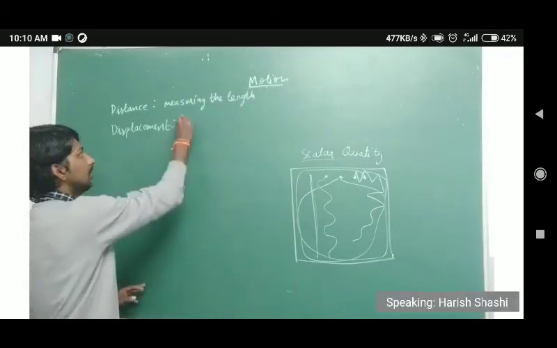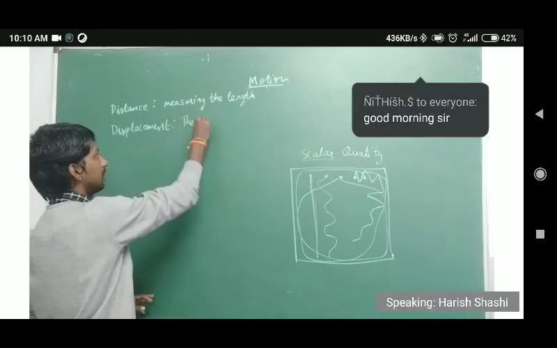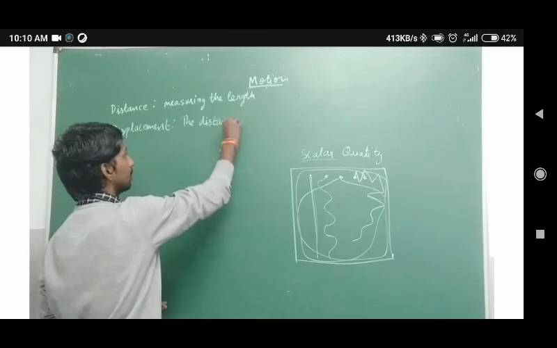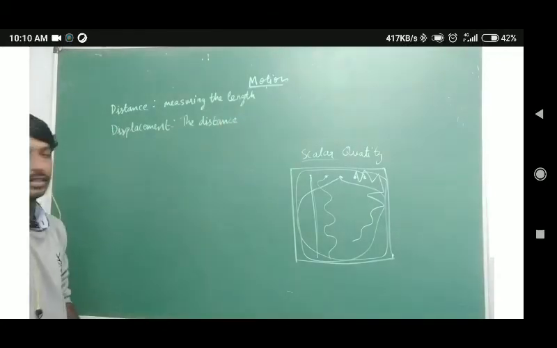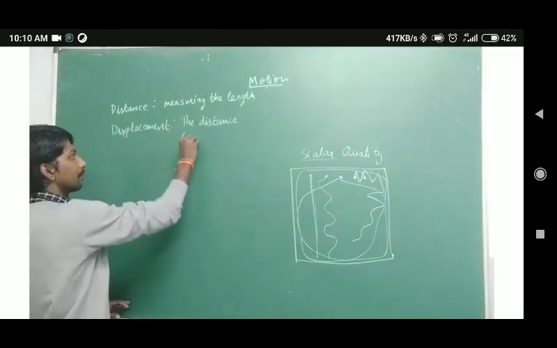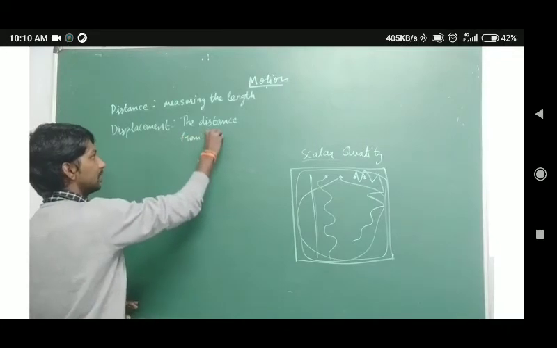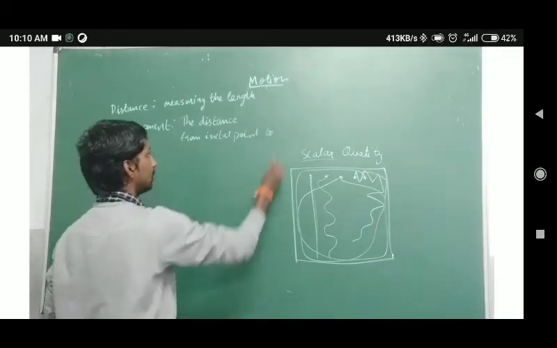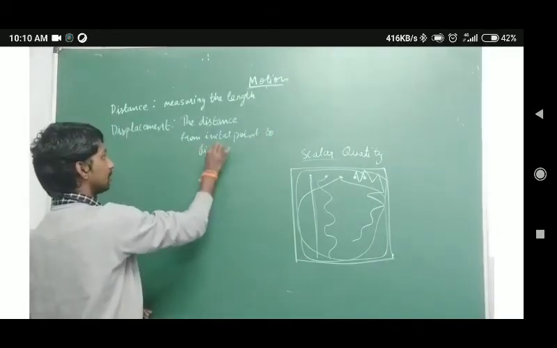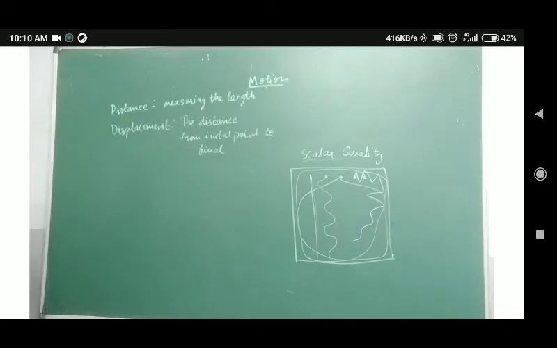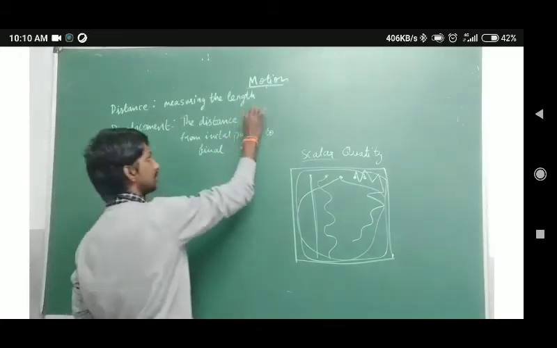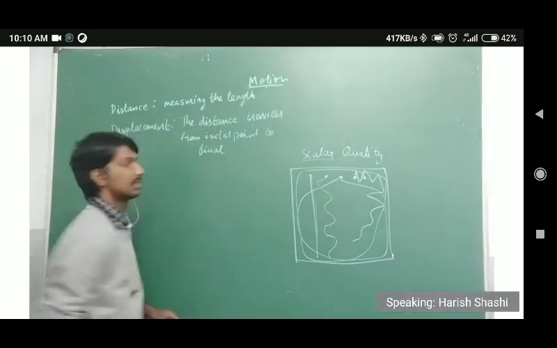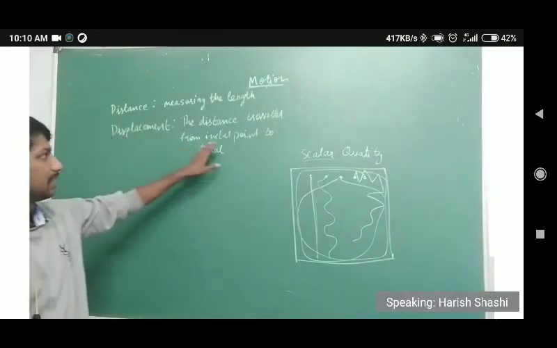So it takes the help of the distance. The distance from the initial point to the final point. The distance traveled by the object from the initial point to the final point.